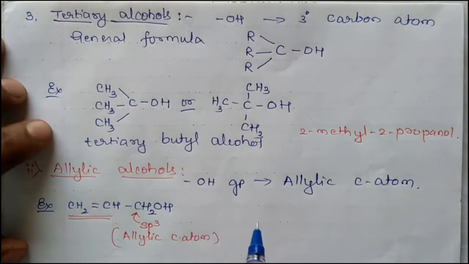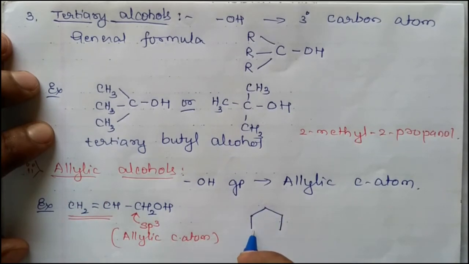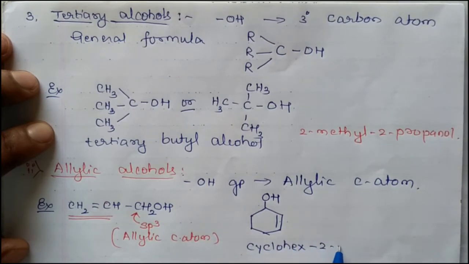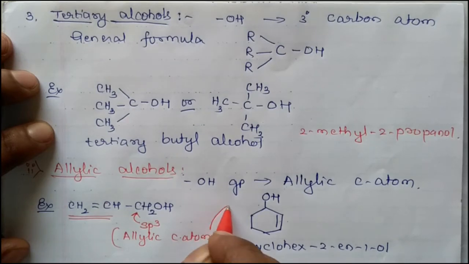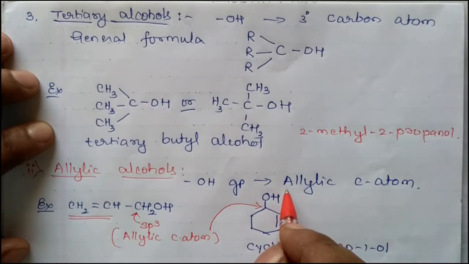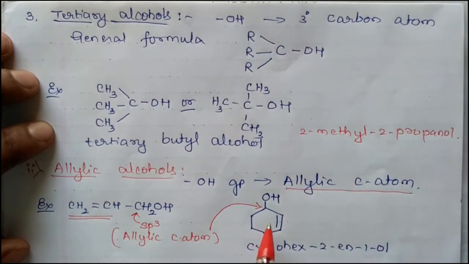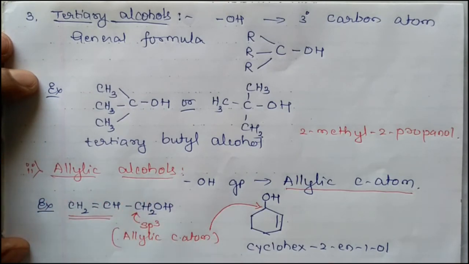Next example, OH. This is cyclohex-2-en-1-ol. Here this is the allylic carbon atom, an sp3 hybridized carbon atom present next to a carbon-carbon double bond. This is also called the allylic carbon atom. And such types of organic compounds are called allylic alcohols.